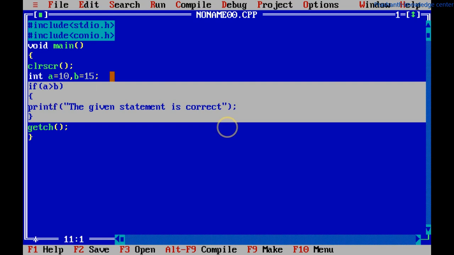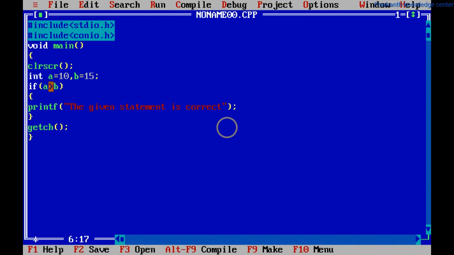Now we will run and see the program. In this case, the statement is not true. Let us see what happens, whether it will go into the program or directly it will be terminated. We will run the program. Control F9. See, it is giving a blank, which means it is not going into the program.